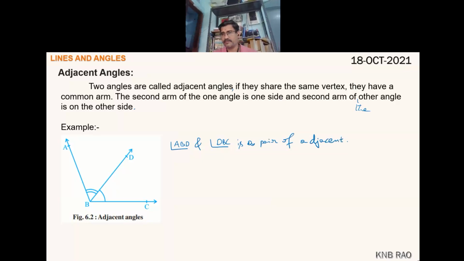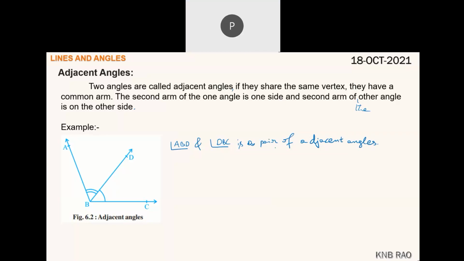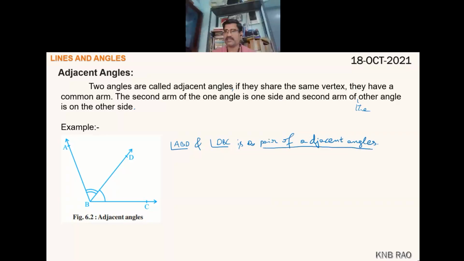Sir, what is the sign of adjacent? No sign, no symbol. We'll just write adjacent angles only. So angle ABD and angle DBC is a pair of adjacent angles.